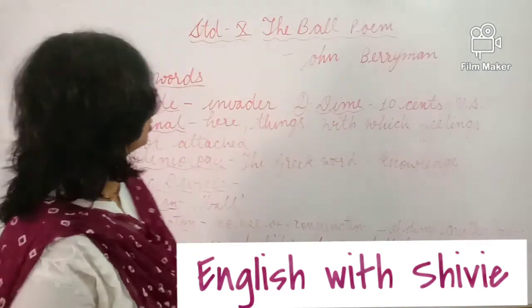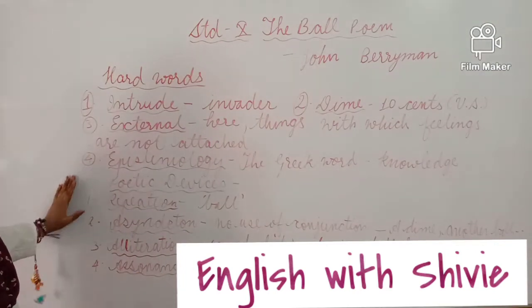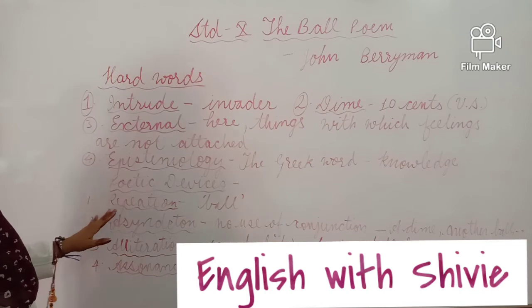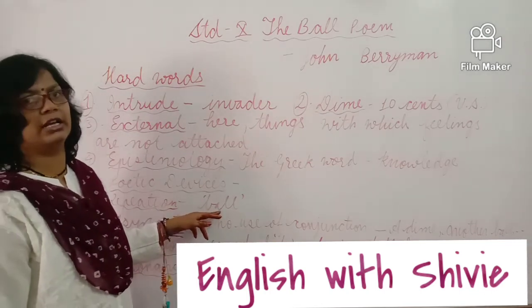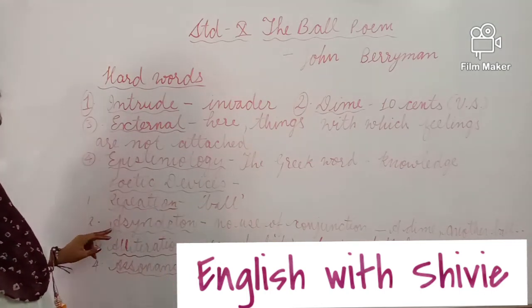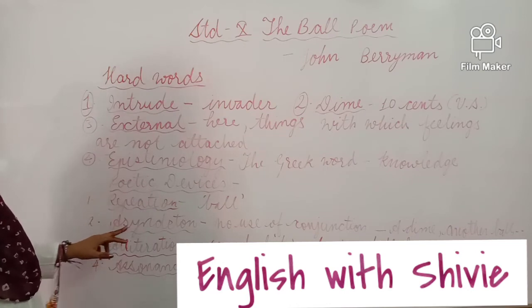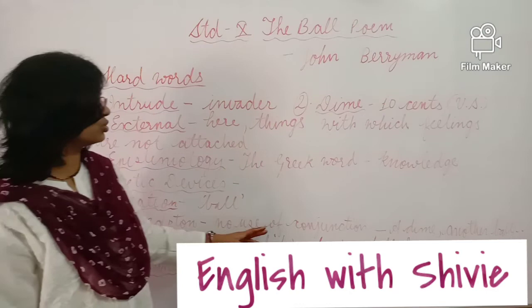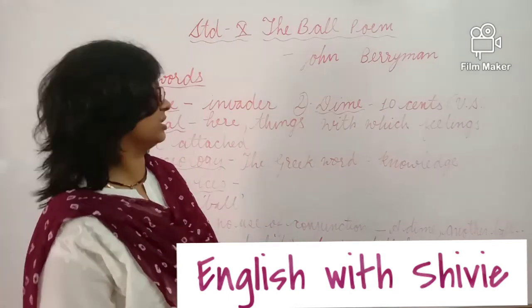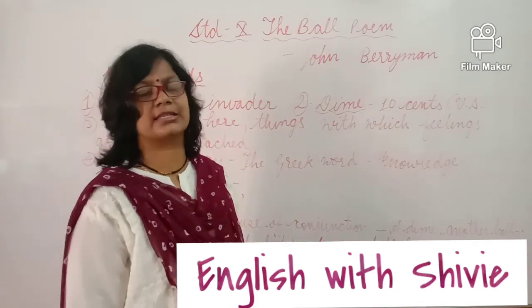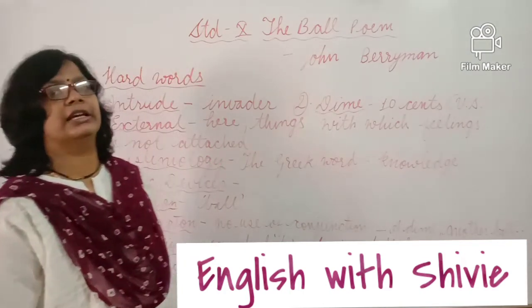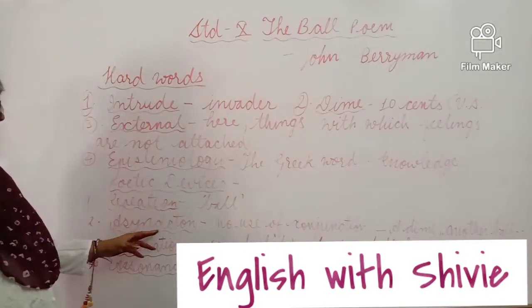So here are also so many figures of speech used in this poem. First is repetition. Again and again the word ball is repeating in the poetry. Second is asyndeton. This is the new one. Asyndeton means no use of conjunction. The line was there, a dime, another ball is lost. So no conjunction is used there. There is the poetic device asyndeton.